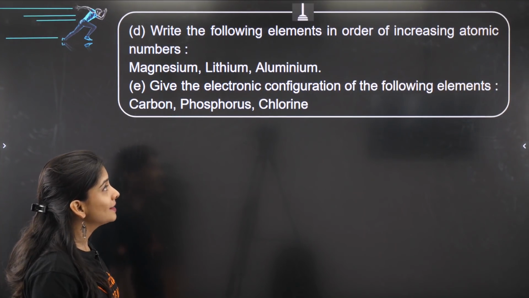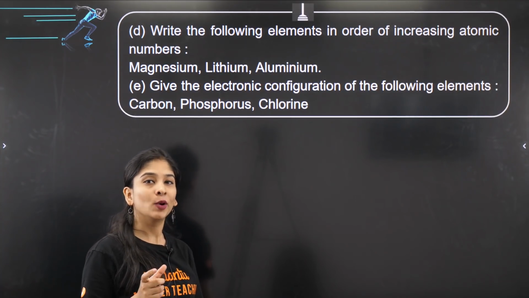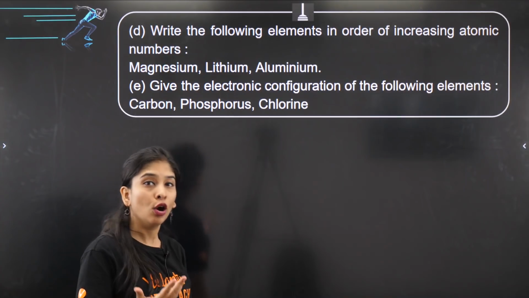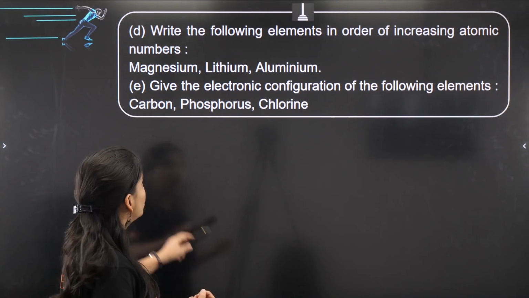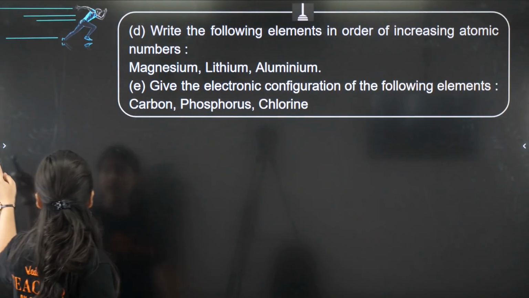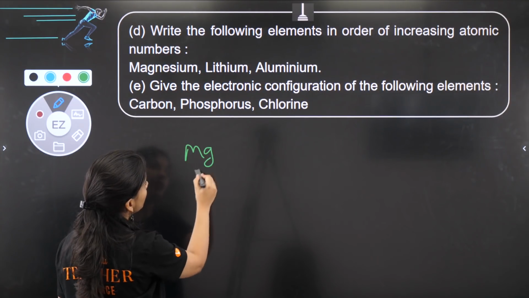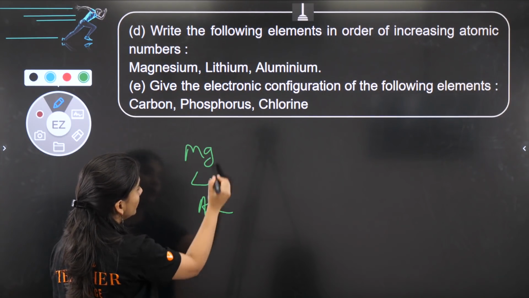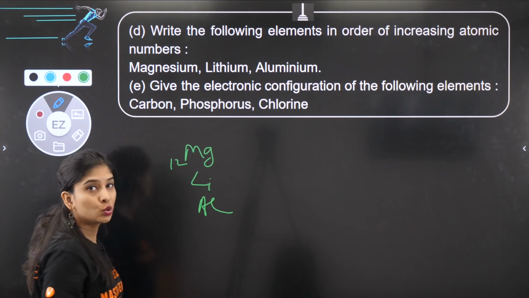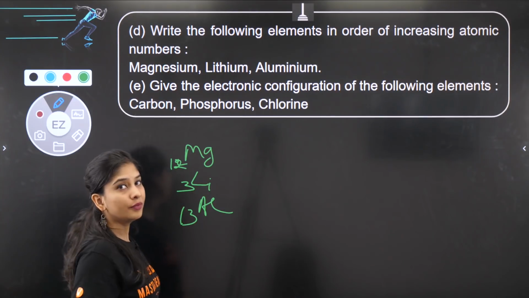Write the following elements in order of increasing atomic number. Atomic number concept was given by, as a law was given by Henry Moseley. So we need to write their atomic number, which is super duper easy. Let's do that. Magnesium, lithium and aluminium. Magnesium is having 12 as the atomic number, right? Lithium 3 and aluminium 13.